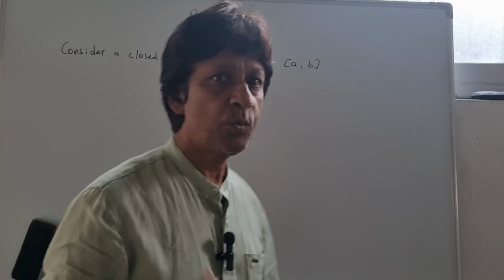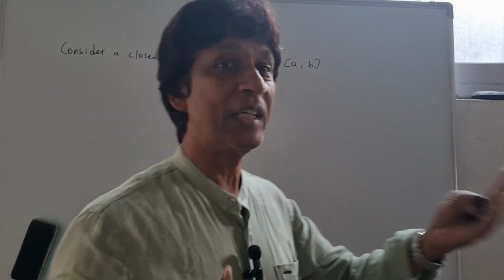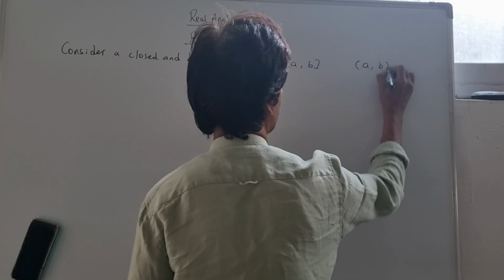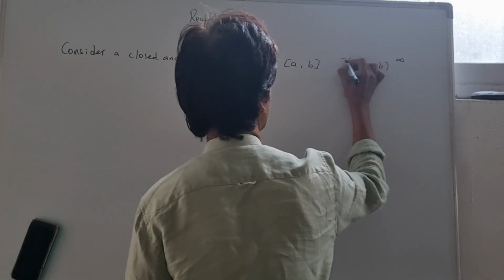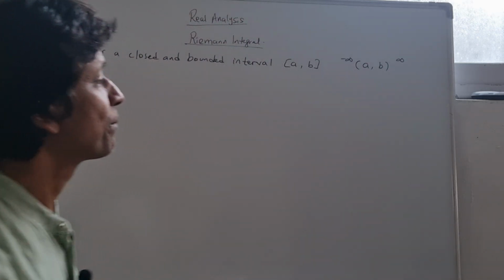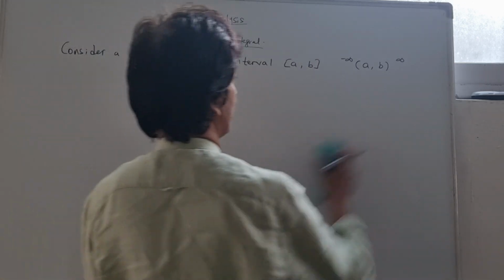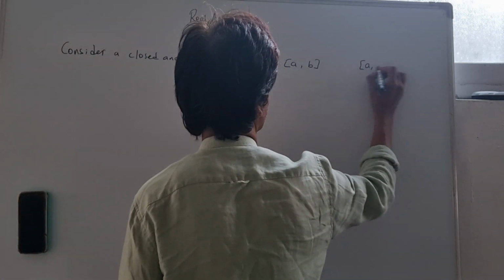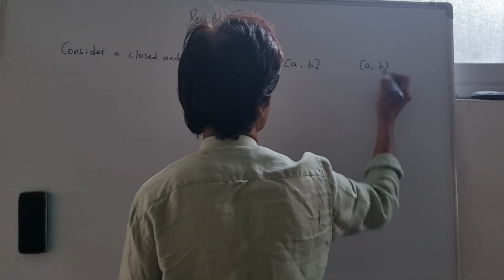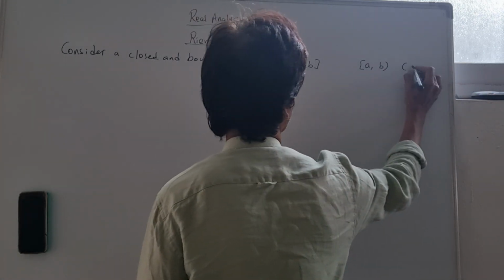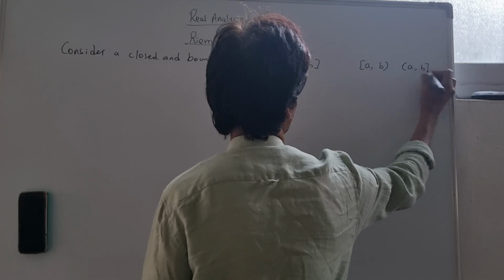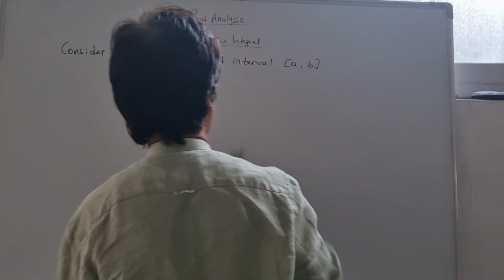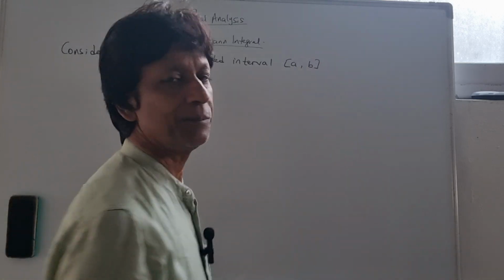It's closed and bounded. What we mean by bounded is that it's not going to go beyond infinity. So it's not like this, this is an open one, which goes to infinity and then infinity like this. But we're not talking about infinity. We're going closed and bounded. It can also be bounded on one side and closed there and open on the other side, but we're not going to talk about this. So I want to talk about a closed and bounded interval.